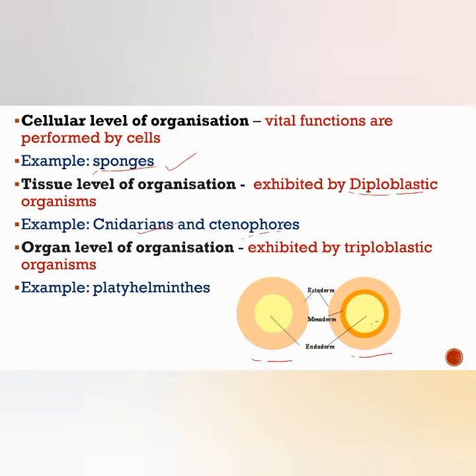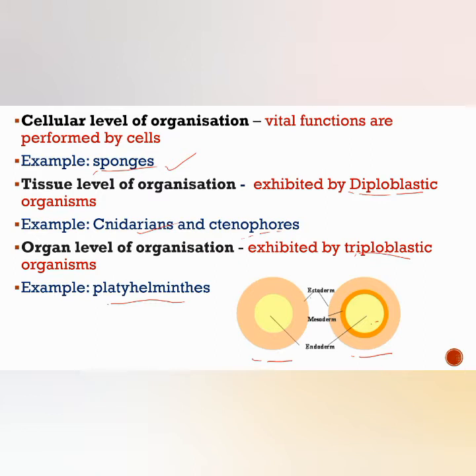And the next level is organ level of organization. This organ level of organization is exhibited by the triploblastic animals, and it appeared for the first time in the members of platyhelminths.